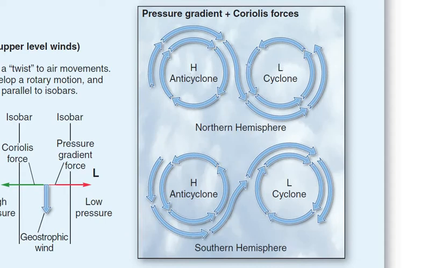That's why we see difference in their directions. The cyclone is also called a low pressure cell, the anticyclone a high pressure cell. Cyclones of the northern hemisphere move in anti-clockwise direction, while anticyclones of the northern hemisphere move in a clockwise direction.